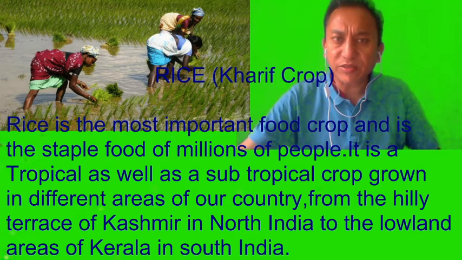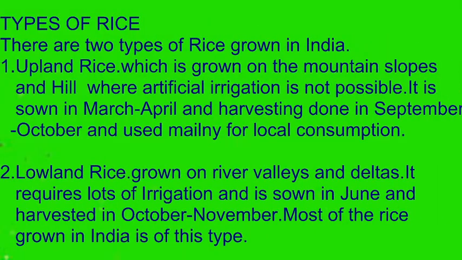Now let's see the types of rice that are grown. Basically there are two types of rice grown in our country. One is the upland rice, and the other is the lowland rice. What do we mean by upland rice? Upland rice is basically rice grown in the higher regions like the mountain slopes and the hills. That is why it is termed upland rice.